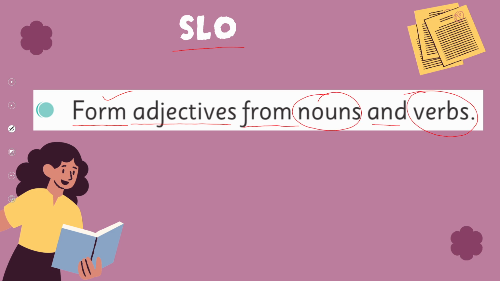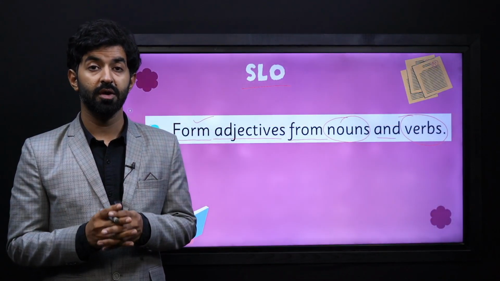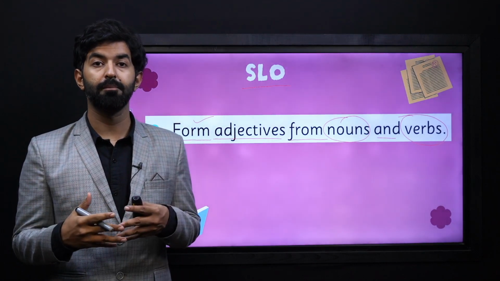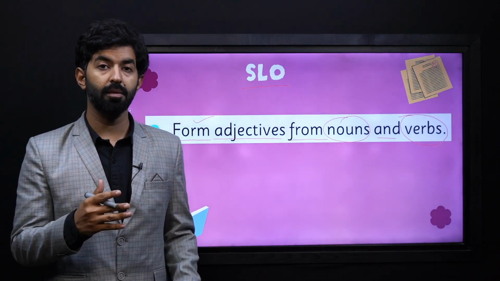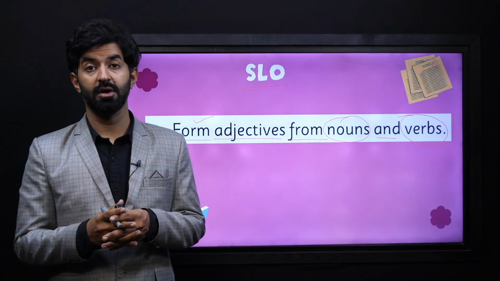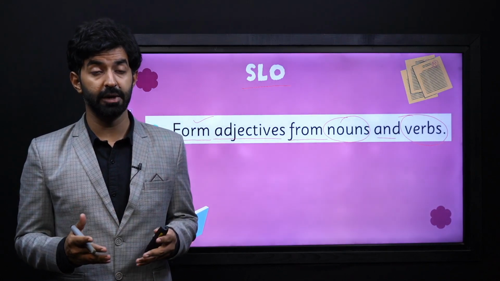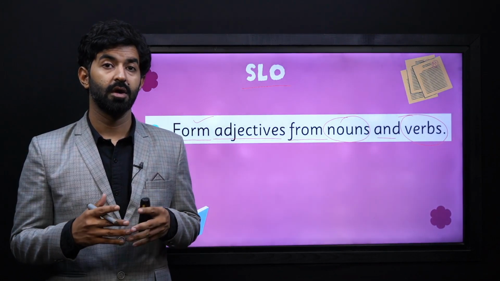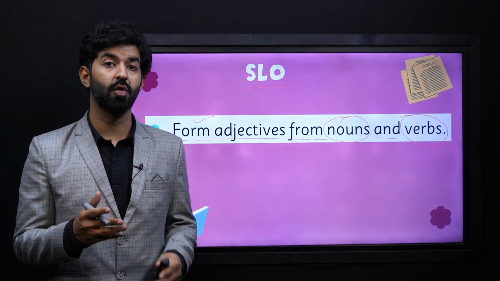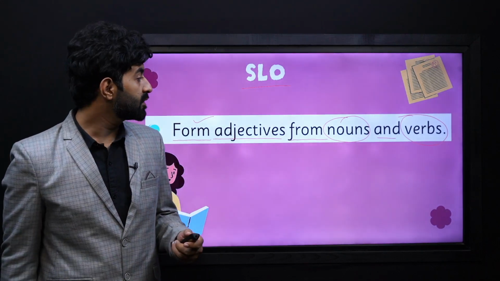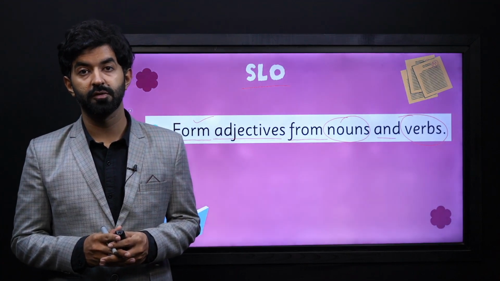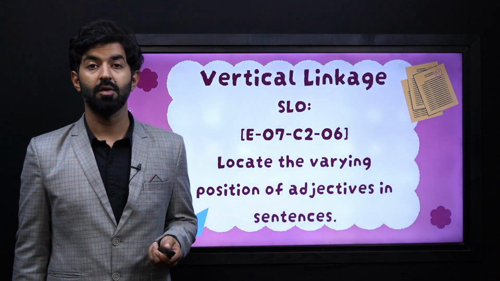Now it's very easy to understand. What we are supposed to do is we are going to form, make or build adjectives from nouns and verbs. Now adjectives, as you are already familiar with, is a part of speech, and you have completed other SLOs in lecture 1A and 1B. Now this is for lecture 2A, that you have to make adjectives from nouns and verbs. Now here's a vertical linkage.